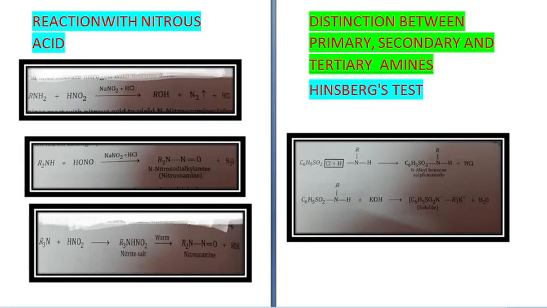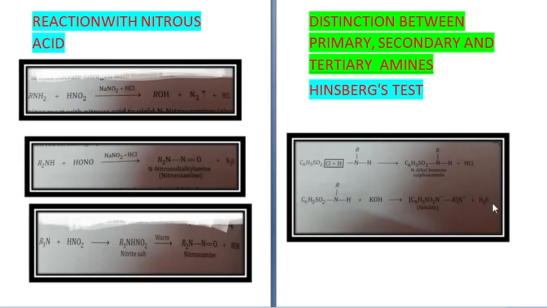See, C6H5SO2Cl plus RNH2, this is primary amine, will give you C6H5SO2NHR plus HCl, that is N-alkyl benzene sulfonamide. Now this N-alkyl benzene sulfonamide will react with KOH and give you C6H5SO2N(-)RK(+) plus H2O.